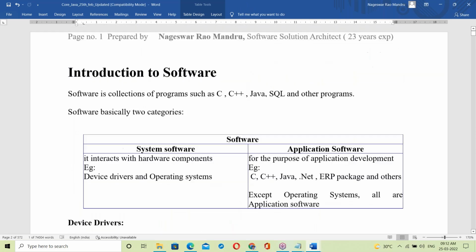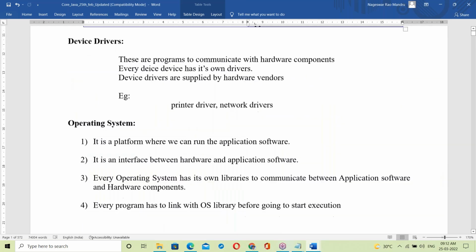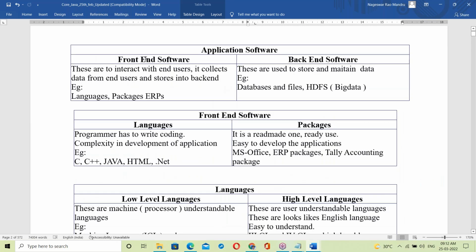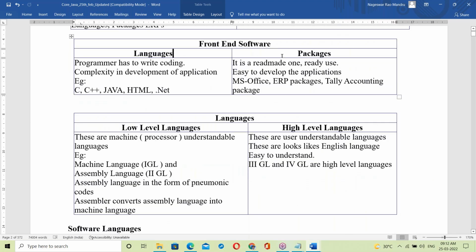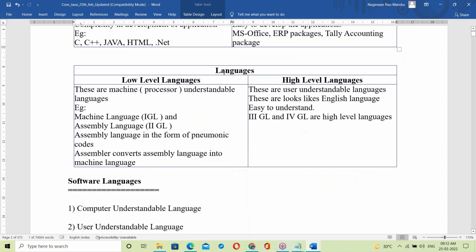So Java is application software. Yes, in this, front end, back end. Java comes on the front end here. So that's the reason I moved to front end. In that, language and packages, Java is a language. So that's the reason moving to language.